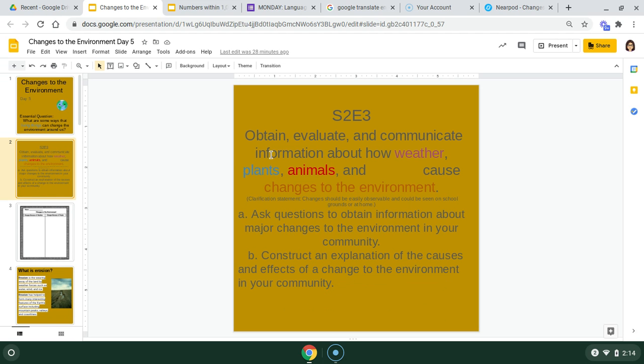And our standard says we can obtain, evaluate, and communicate information about how weather, plants, animals, and humans cause changes to the environment. All right, we should be able to ask questions about information and major changes to our environment and community, and be able to construct an explanation of how causes and effects of change can change in our community.